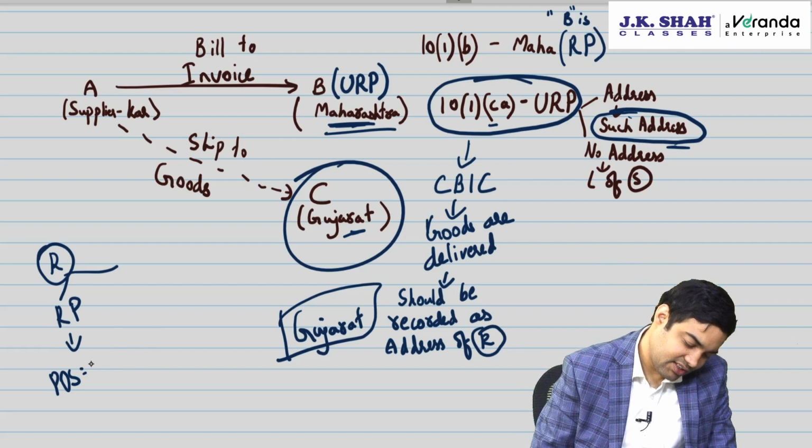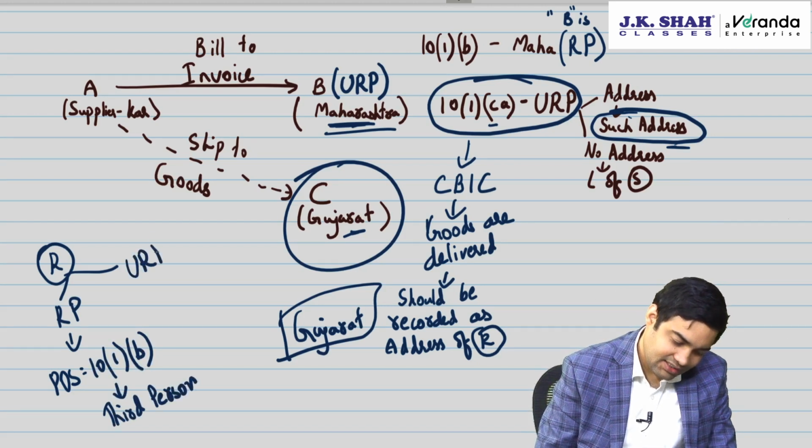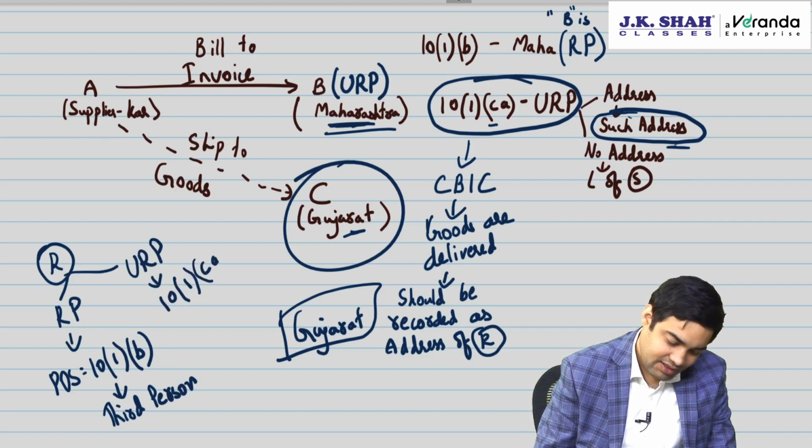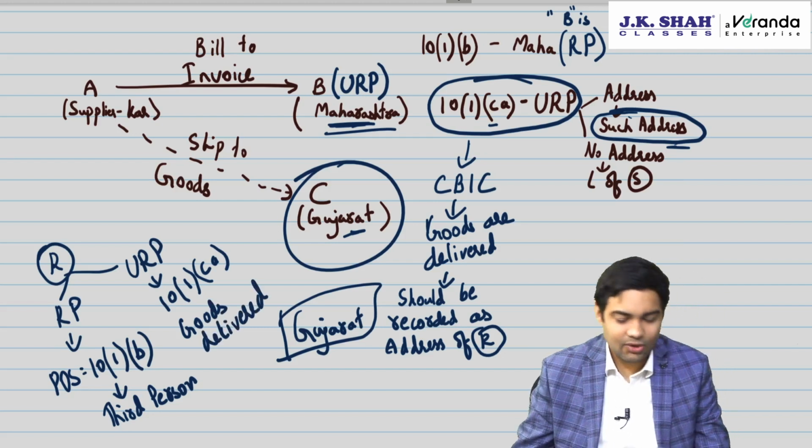To put it in simple terms, 10(1)(b) will be used, which is principal place of business of the third person. If recipient is unregistered, then you will use 10(1)(ca), and then where the goods are delivered, that will be used. So be careful about this.